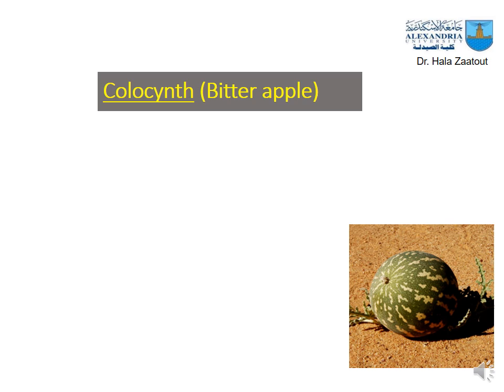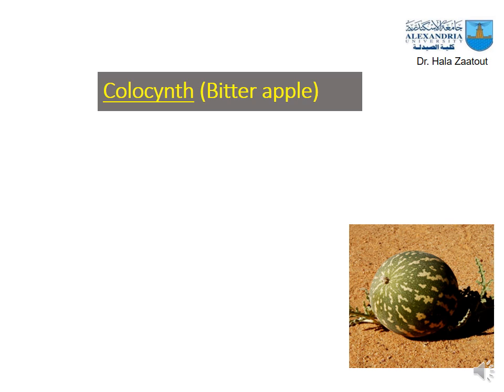The third drug here is colocynth. Colocynth is also called bitter apple. Don't confuse colocynth with cocculus. These are different drugs. Take care.